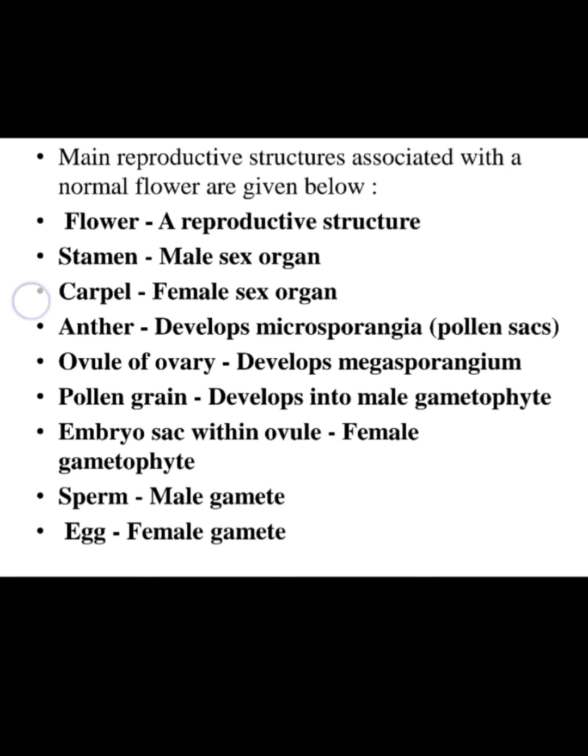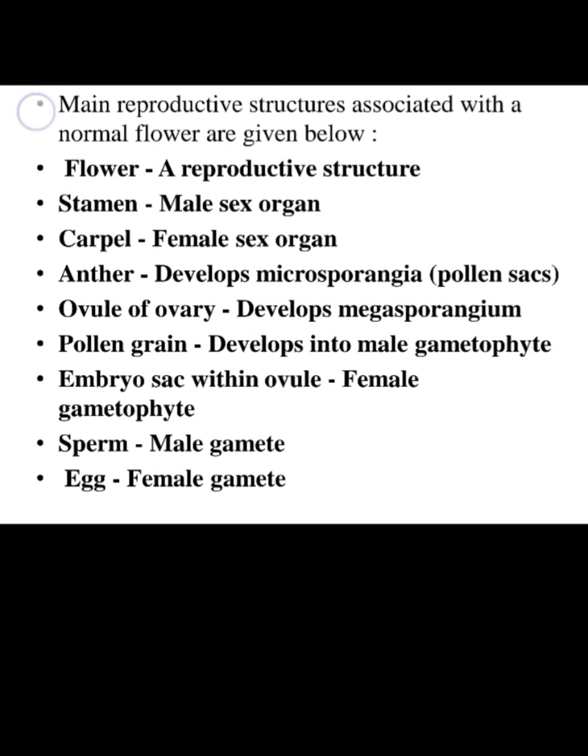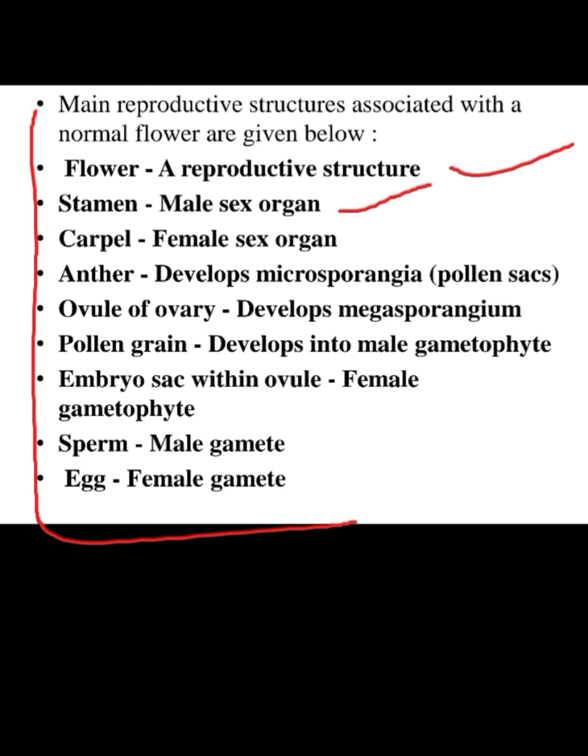So, this is all about the conclusion of what we have read so far. The flower is the reproductive structure of angiosperms. The stamen is the male sex organ, and the carpel or pistil is the female sex organ. The anther, which is part of the stamen, is bilobed and develops into microsporangia, which fuse to form the pollen sac. Next, the ovule in the ovary develops into the megasporangium. Remember, microsporangium is the male part, megasporangium is the female part.